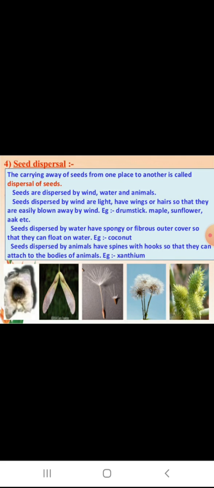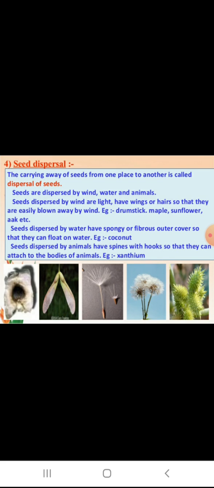Seed dispersal. A plant produces many fruits. Each fruit may contain one or more seeds, innumerable seeds, meaning many seeds. Like a guava, it has innumerable seeds. A mango has a single seed. If they all fall under the same tree and germinate to produce baby plants, will they all be able to survive?